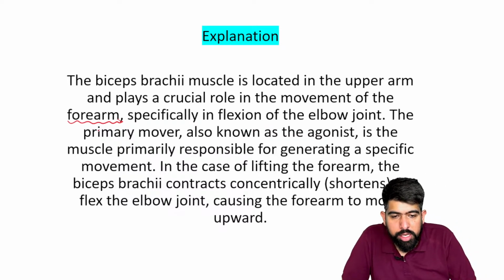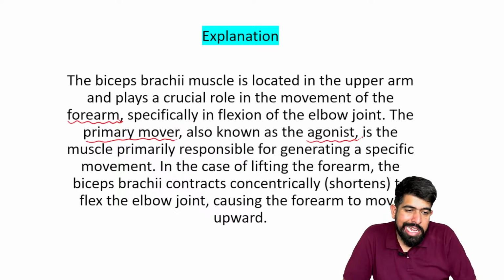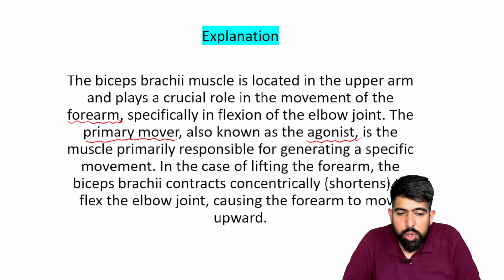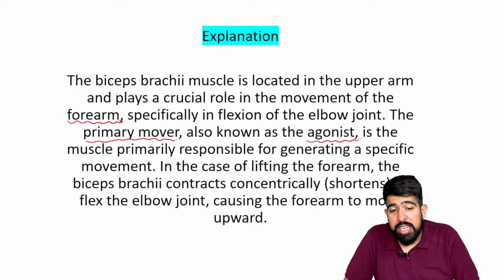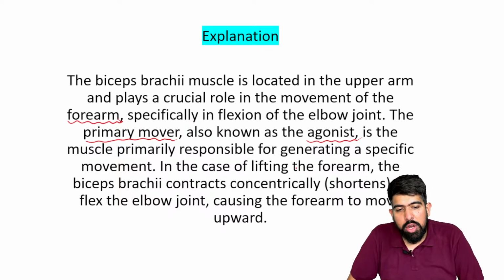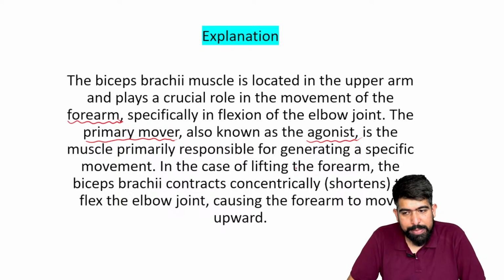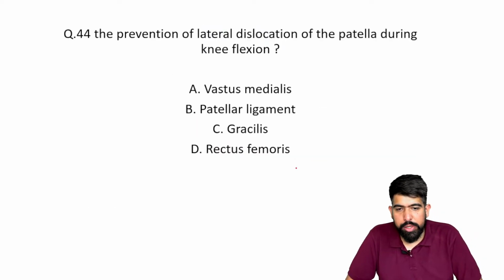The primary mover is also known as the agonist, and this muscle has the primary role of generating the specific movement, in this case lifting the forearm. The biceps brachii contracts to flex the elbow, causing the forearm to move upwards. Very good, doctors.